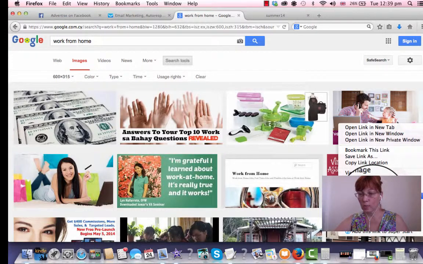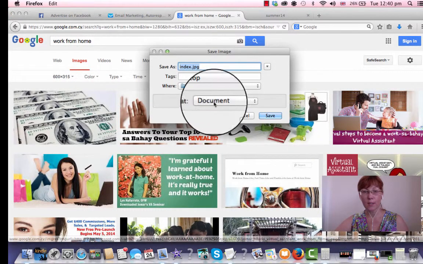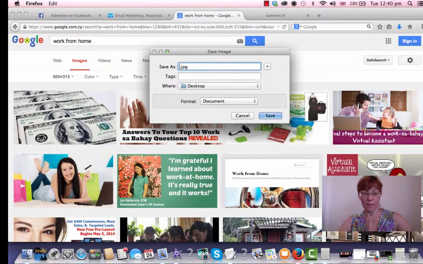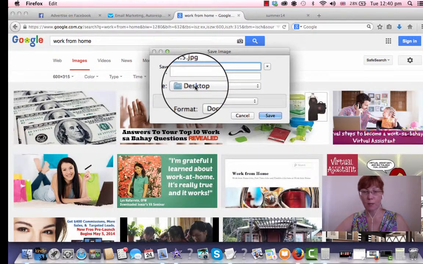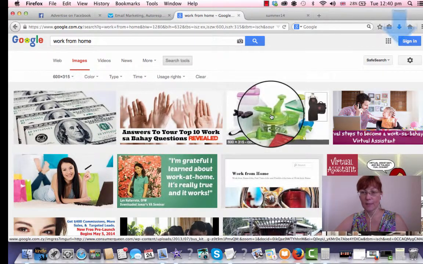Let's say we click on these pictures. We will go save as. Save as, its name. I like to put numbers, 24 today, and I put number 0.5. I will put it on desktop. Afterwards, of course, I will move it, and I will save it like this.